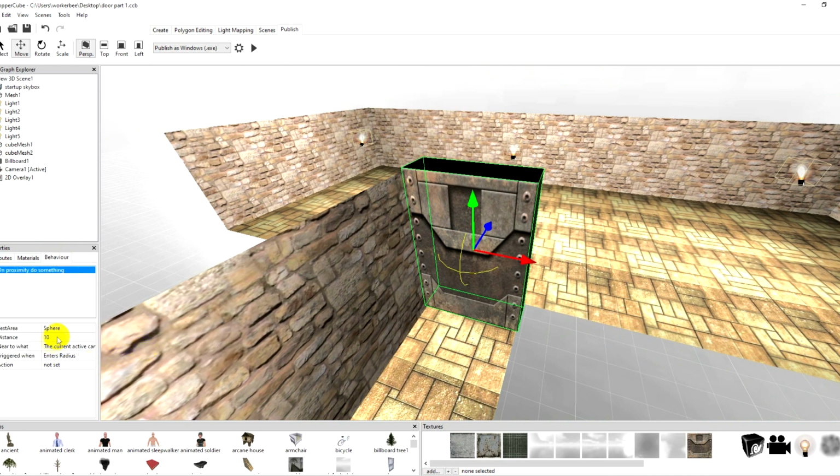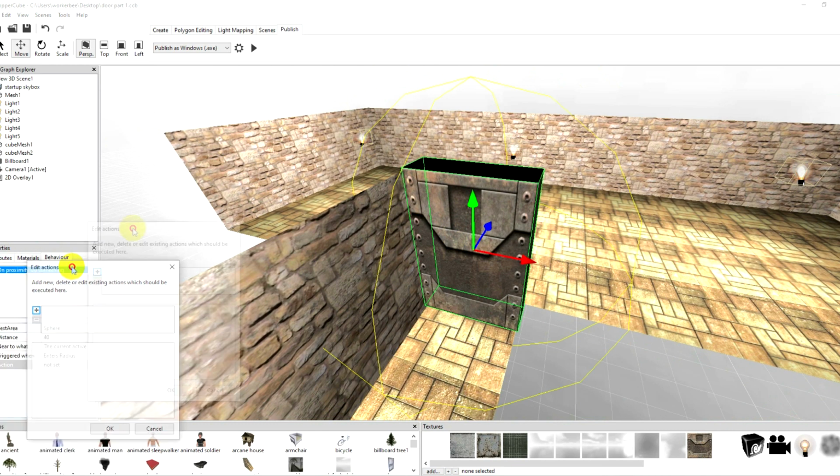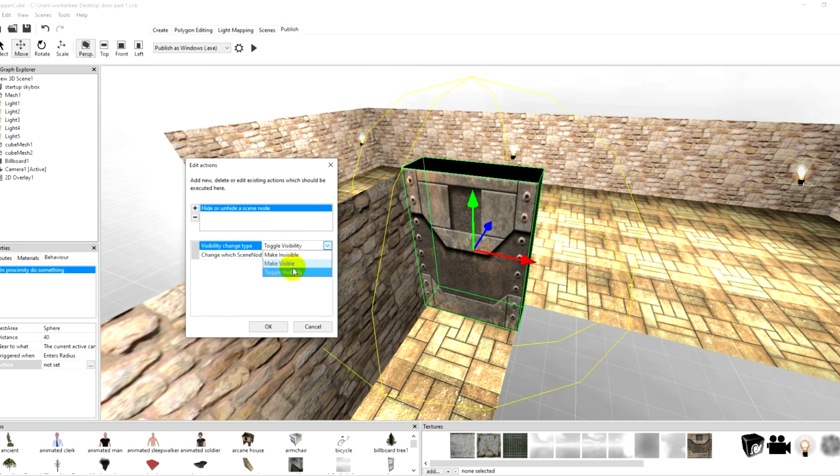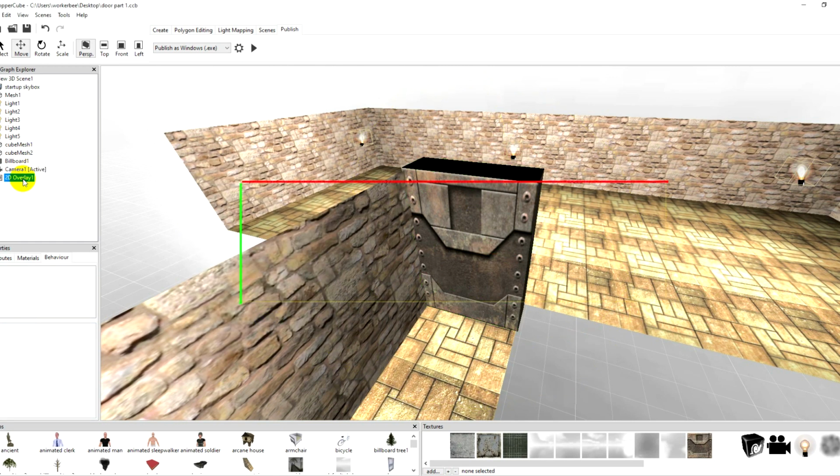On proximity to something, and we're going to set that to 40. Current active camera, trigger when enter radius. What we're going to do with that is unhide or hide something. Boom. Toggle visibility. So not make invisible, make visible. Which scene node? Do you have that overlay? Yeah, we got that overlay.